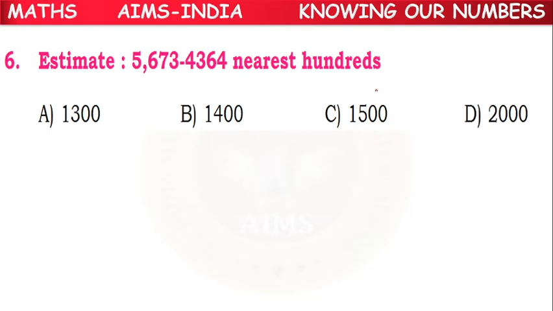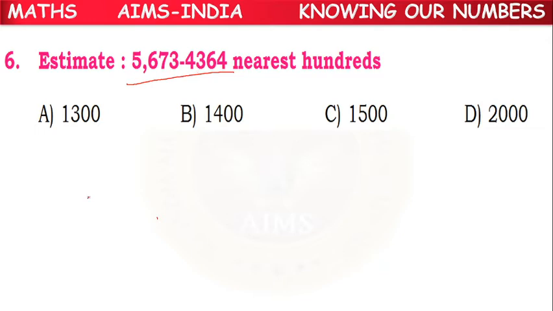Next. So fifth one, estimate to the nearest hundreds. So here we have a difference of 2 numbers, meaning estimation of difference. Whenever we are finding the estimation of a difference, what do we have to do, children?